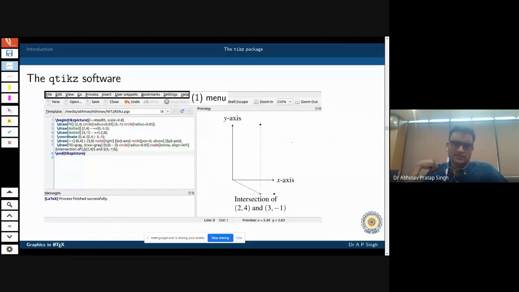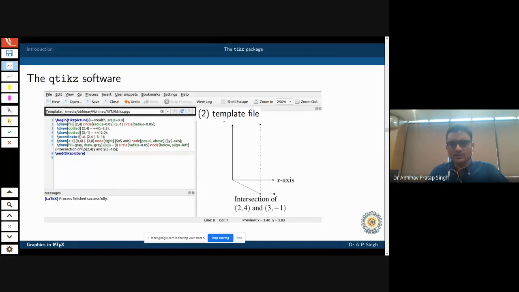Now, as I said, this is the software. You can see that at the top you have your menu. Next you have your template file. As I told you, you have to insert a template file there. That is the path of the template file. Here you can see, yeah, this is the template path.